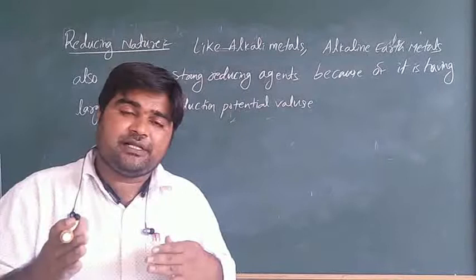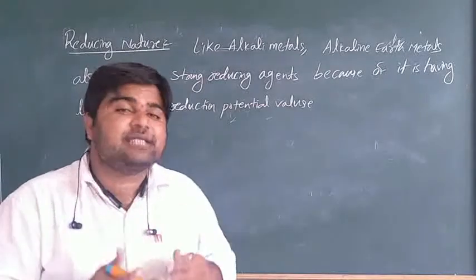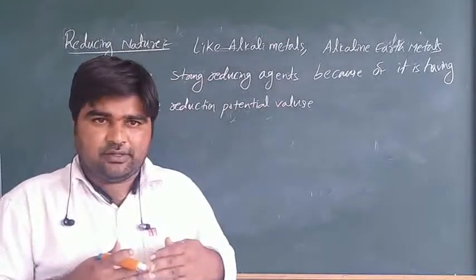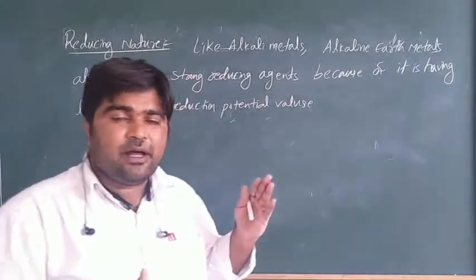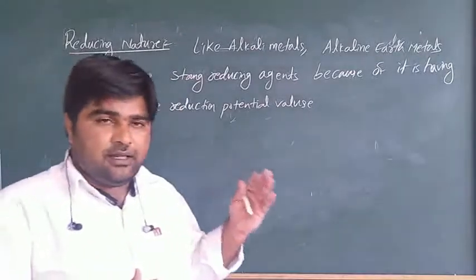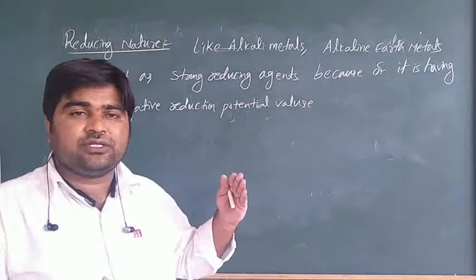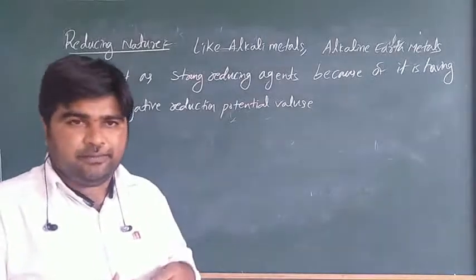Comparatively, alkaline earth metals are less reducing reagents than alkali metals.